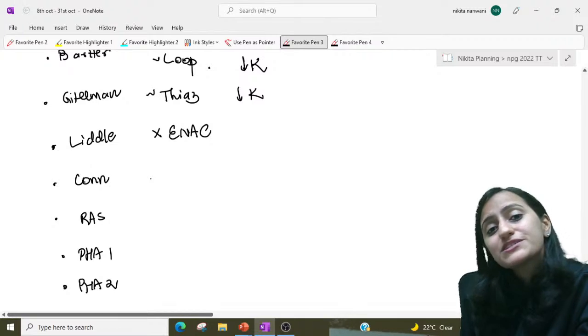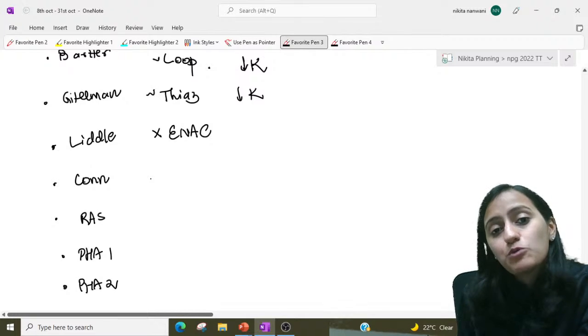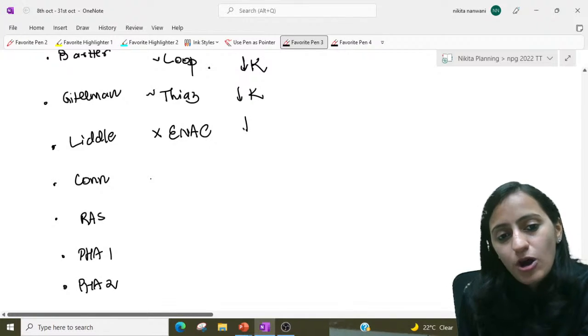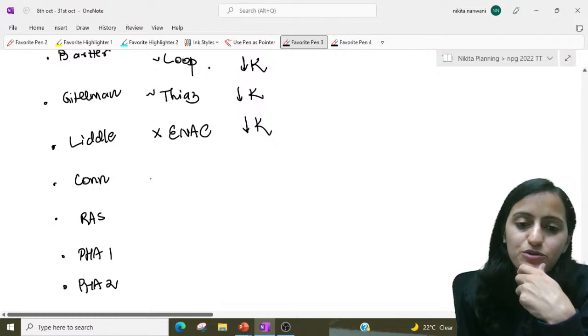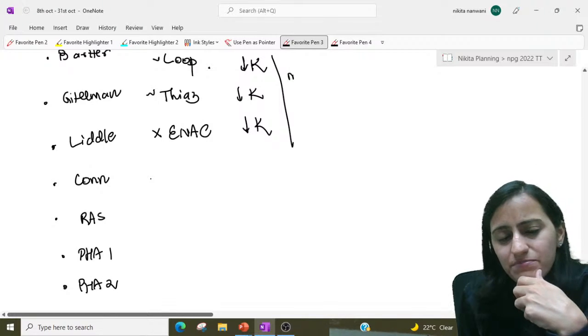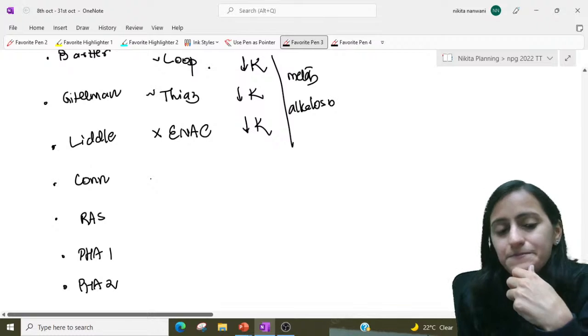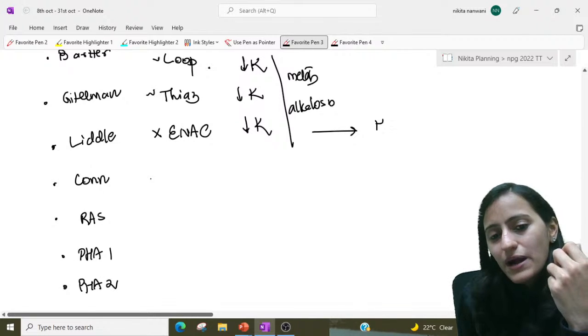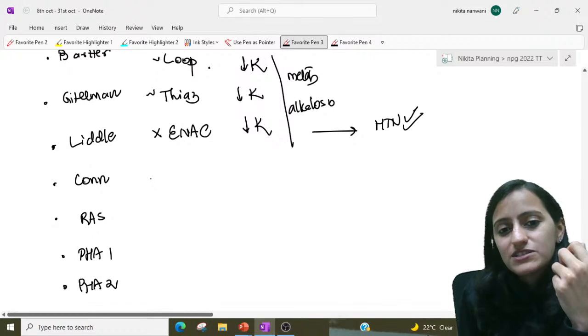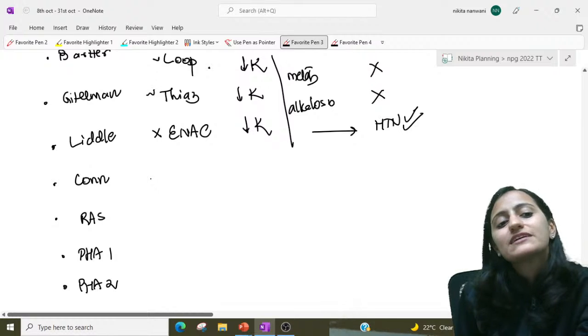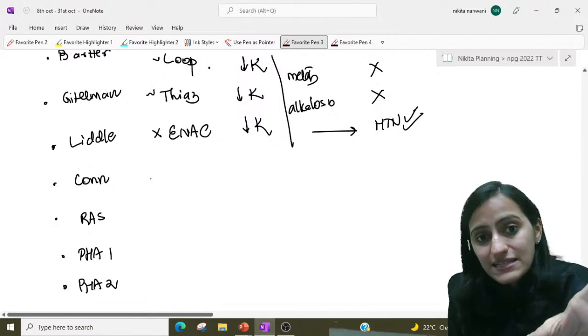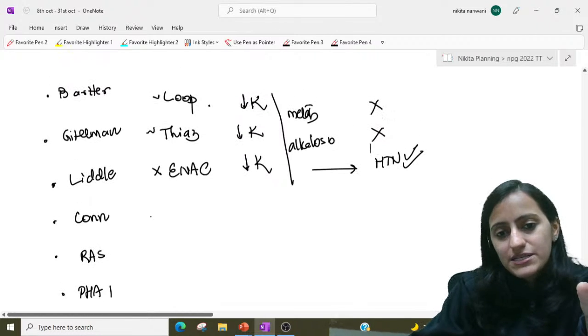This is opposite of ENaC. ENaC blockers are potassium sparing diuretics. This is opposite, so even this will cause hypokalemia. So all of them basically will have metabolic alkalosis, right? Liddle's is the only one which has hypertension. There's no hypertension in Bartter's and Gittelman's because they are like diuretics.